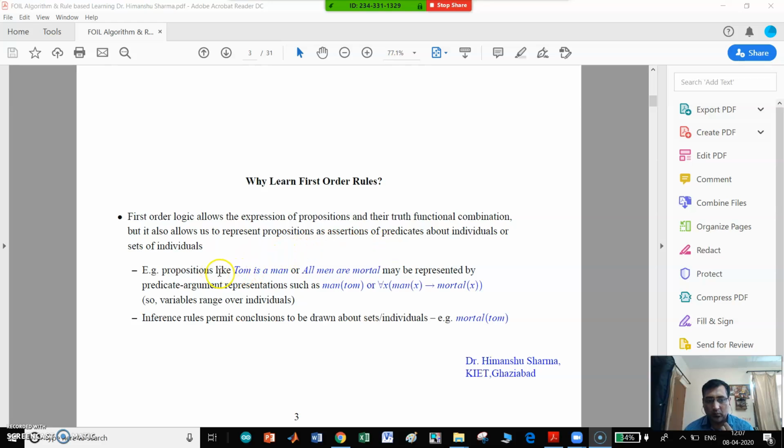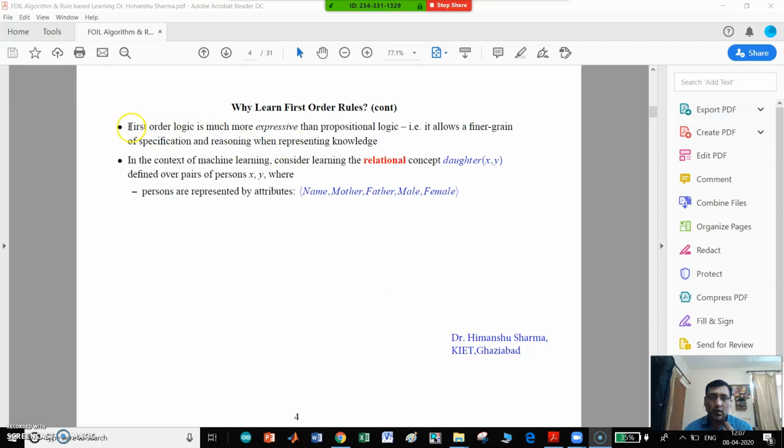For example, proposition like Tom is a man or all men are mortal may be represented by predicate argument over here, such as man(Tom) or for all x, man(x) implies mortal(x). So variable range over the individual. So inference rules permit conclusion to be drawn about set and individuals, that is Tom is a mortal. So first order logic is much more expressive than propositional logic, that is it allows a finer grain of specific and reasoning when representing the knowledge.